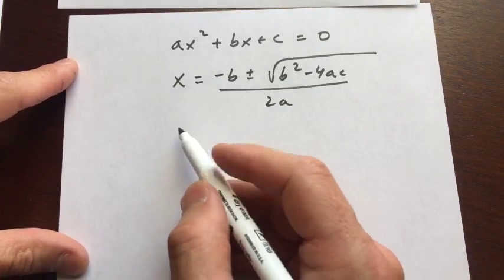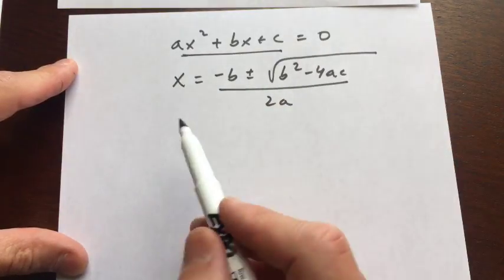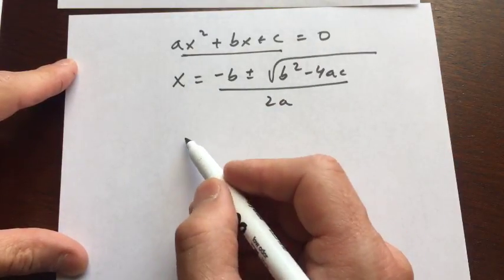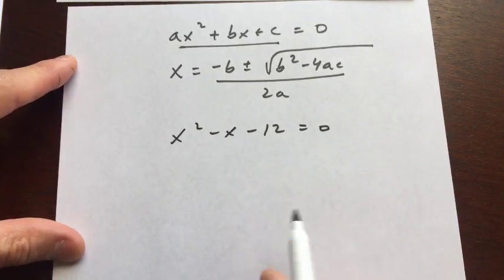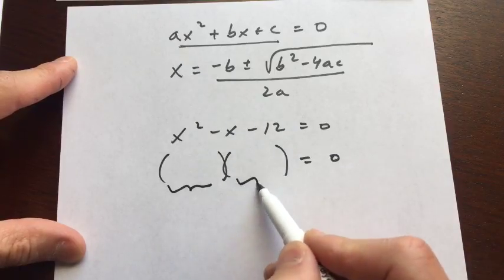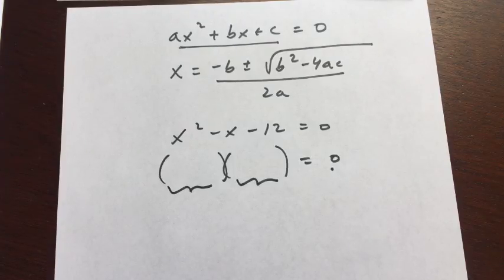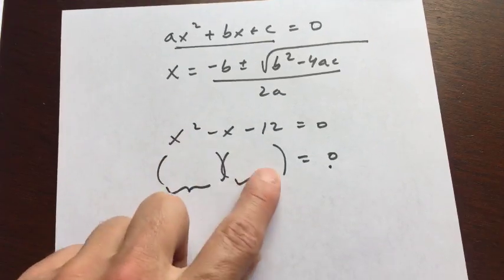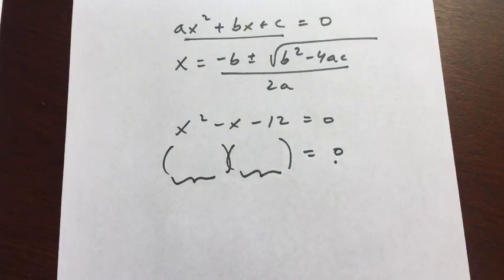Another way to do it is you could try to factor it and set the factors equal to 0. For example, if I had x squared minus x minus 12 equals 0, I could factor this, and then set each factor equal to 0, right? That's another option. Does anybody know how to factor x squared minus x minus 12 equals 0? Does anybody know how to factor this left side of the equation?